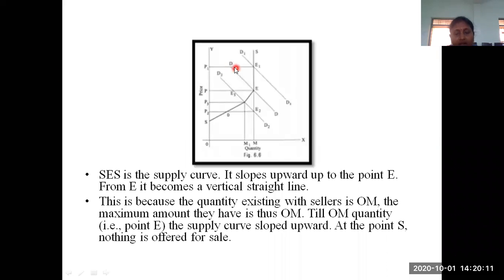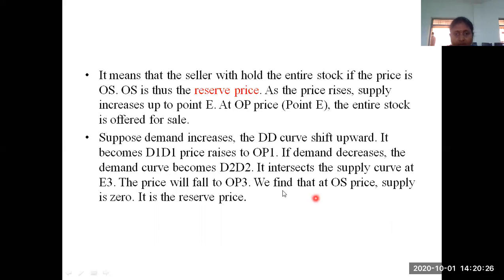Previously the demand increased to D1, D1, and the price was OP1. Whenever the demand decreases, the decreased curve is D2, D2. When you project this line onto the y-axis, what is the price? OP3. So the price will fall to OP3.